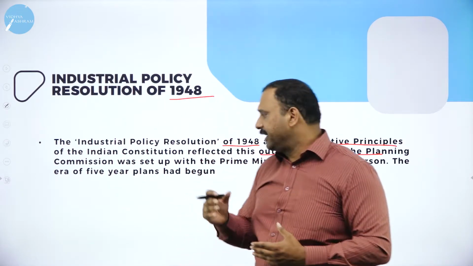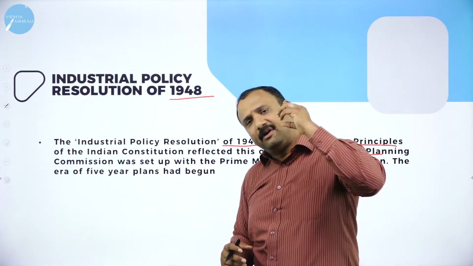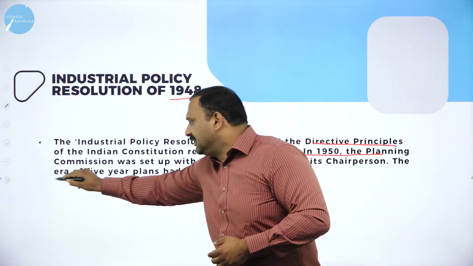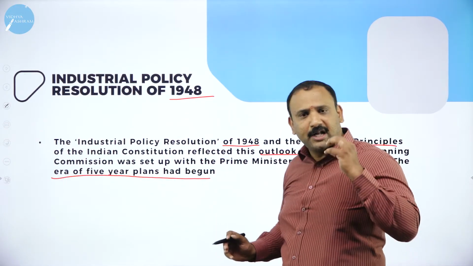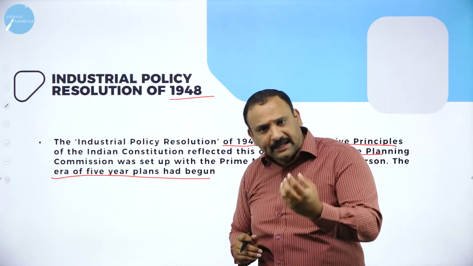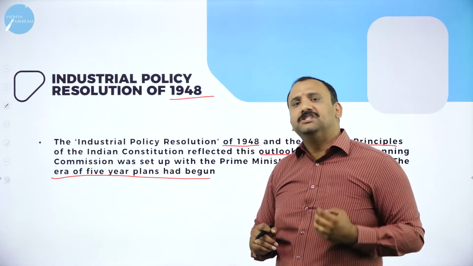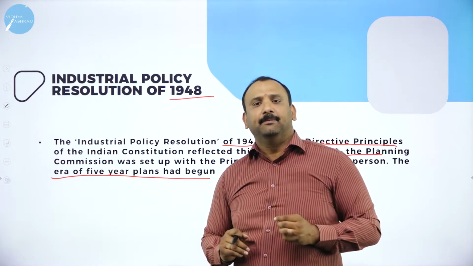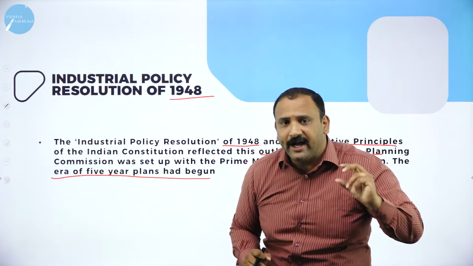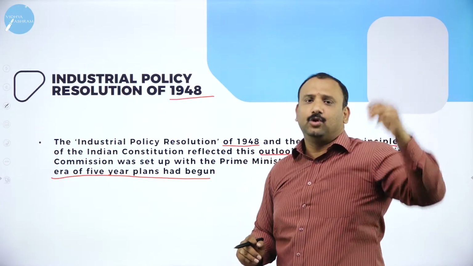And that system tried to understand that every 5 years we will set an objective and we will start progressing towards economic growth and development. So it was a fantastic era for us because we are going to begin something new. We also came up with the factor that a planning commission, an independent body set under the direct guidance of the Prime Minister, and the elected members of the planning commission who are selected by the Prime Minister, will guide India to move further in terms of prosperity and growth altogether.